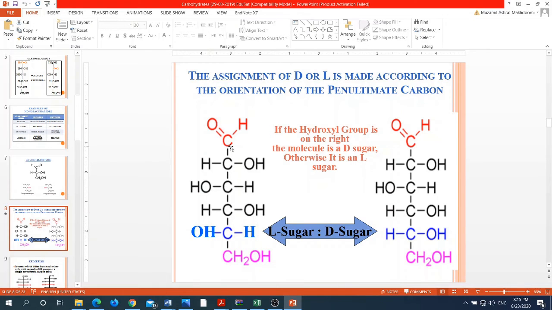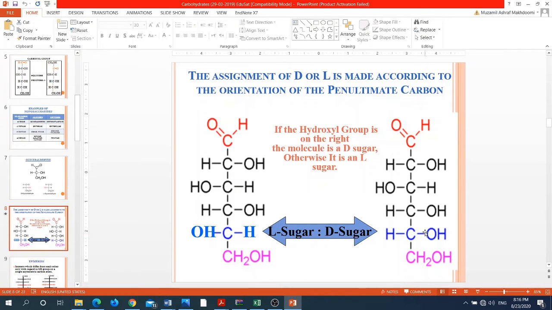Remember that we number the molecules in chemistry starting from the functional group. So here the penultimate carbon atom is this one. You will see that this molecule has the hydroxyl group on the left side, so it will be referred to as the L sugar.